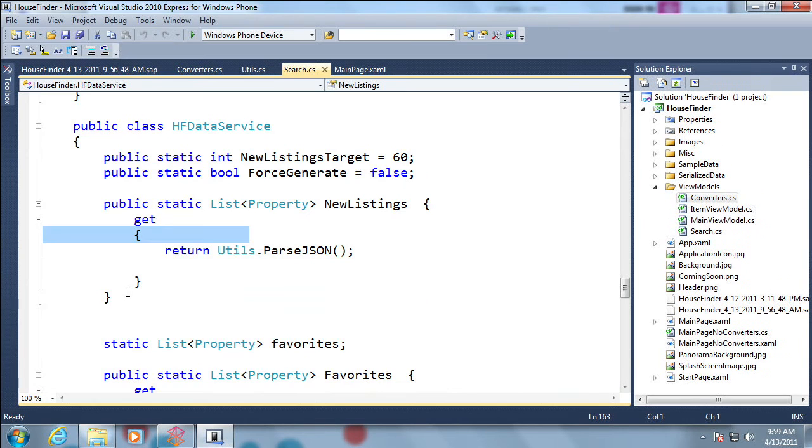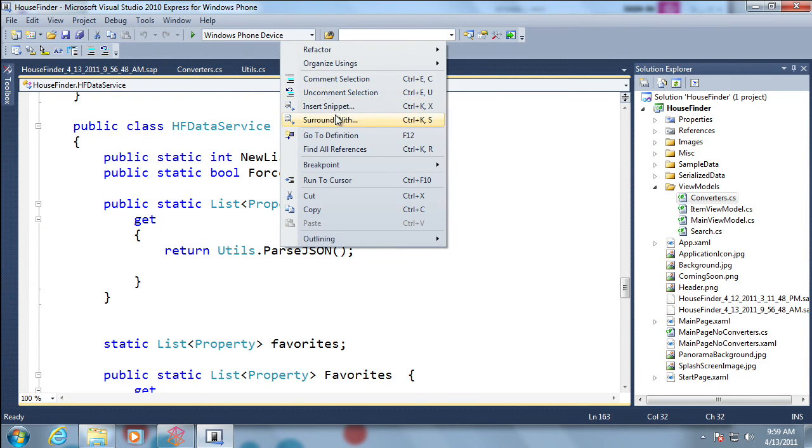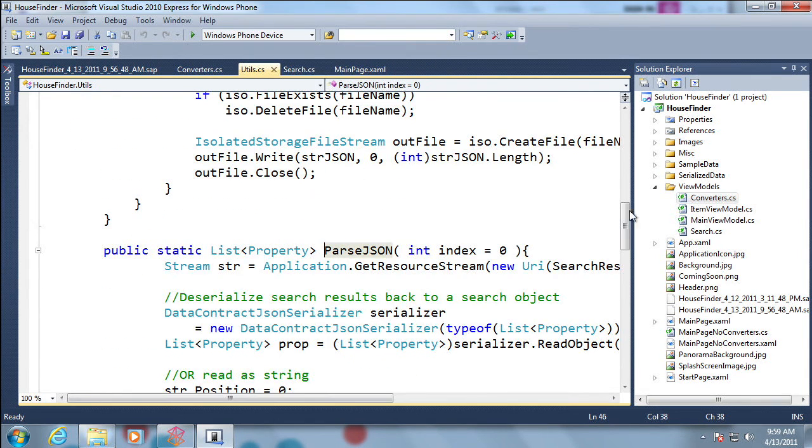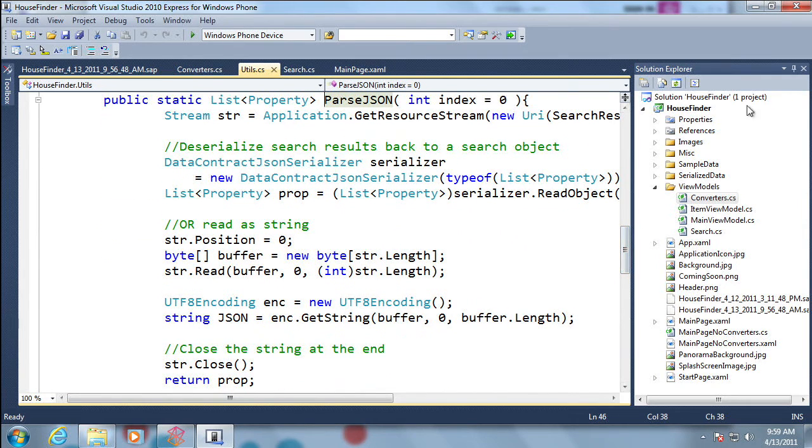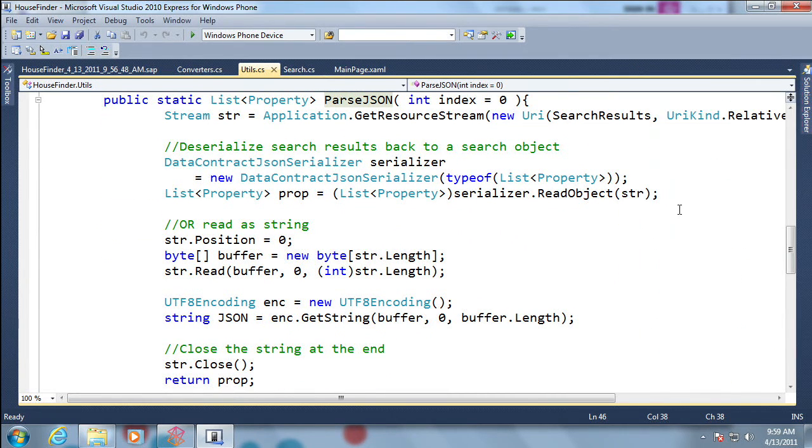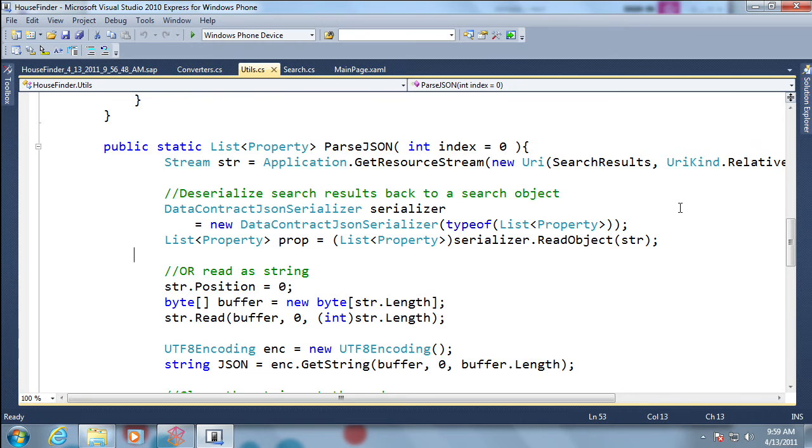Let's click new listings, and it'll jump directly into my code. So it's saying we're spending a lot of time in this property, and this property is calling the parse JSON method. So let's drill into that. You can see here, as part of my application startup, one of the issues identified is this particular method, where we're spending a lot of time parsing a JSON request coming in from the network.